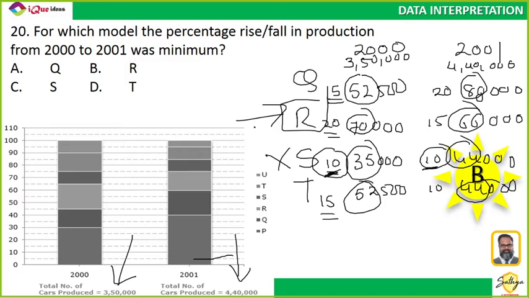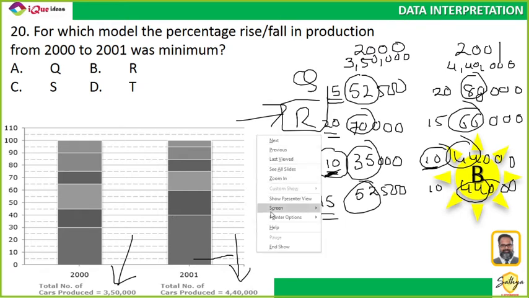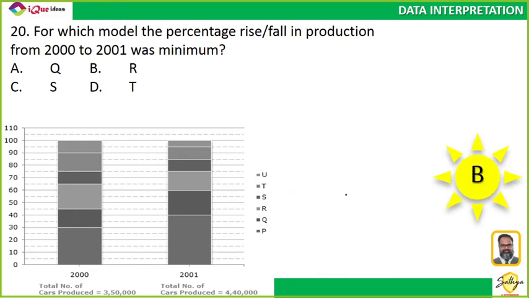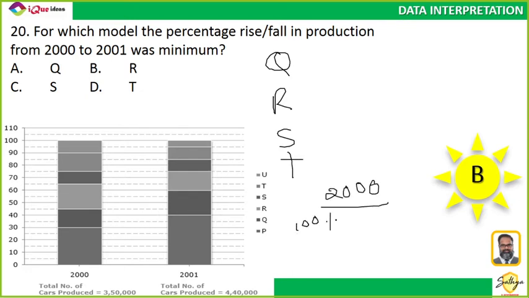Stuti is asking me, okay. Let me do this once again. People seem to not get this one. First, we are going to write down the values of Q, R, S and T for the year 2000. In 2000, 100% is equal to 3,50,000, and Q is 15%, R is 20%, S is 10% and T is 15%.